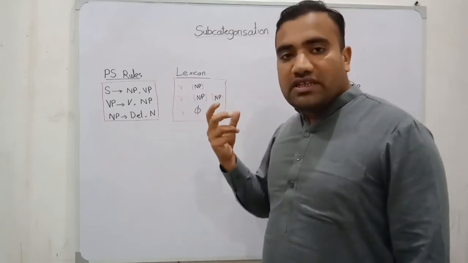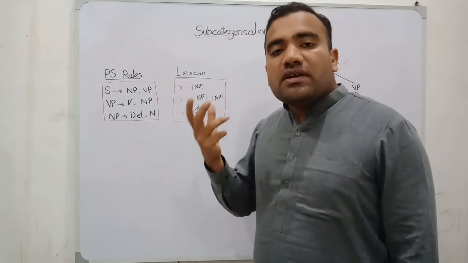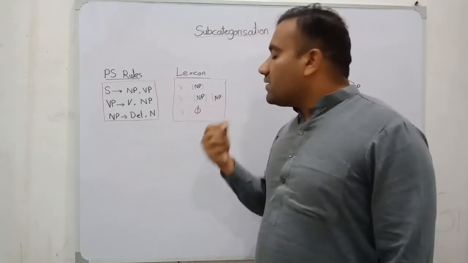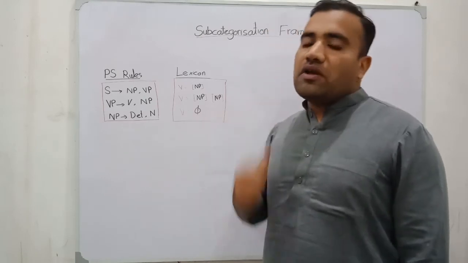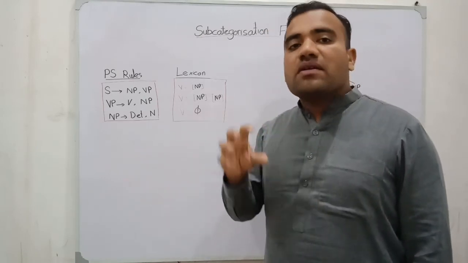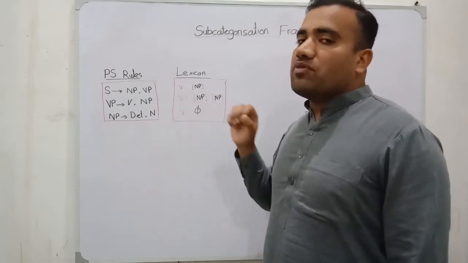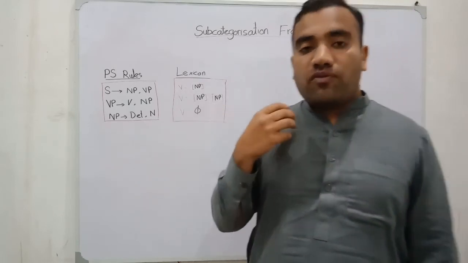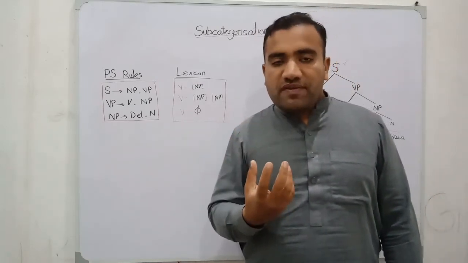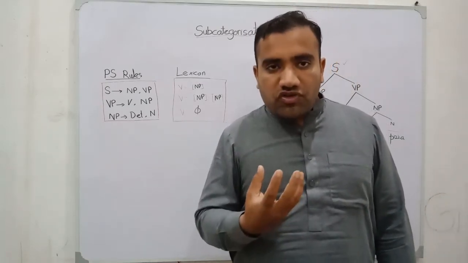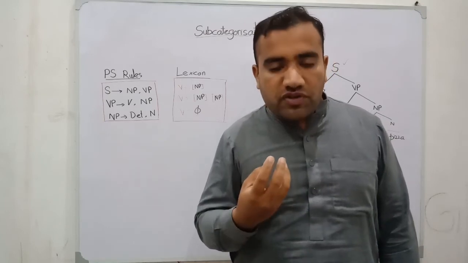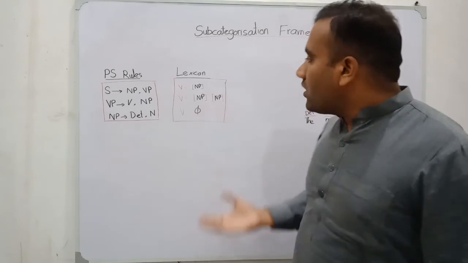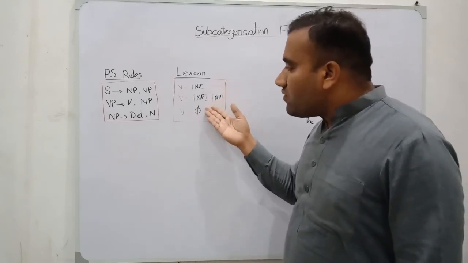And if our V does not have any NP, we can say that this is the single V. We have constructed the subcategorization frame to account for the data, because we have types of verbs: transitive, ditransitive, monotransitive. If we account for these verbs, we can construct the frame, the subcategorization frame.